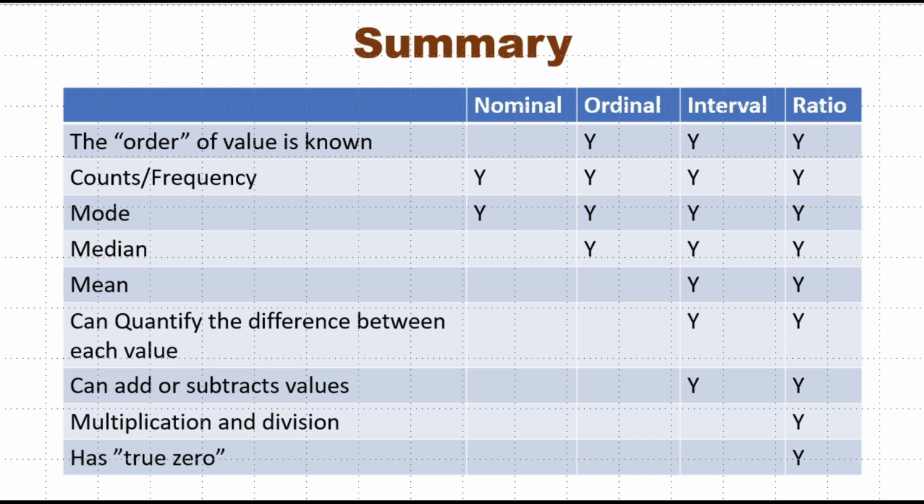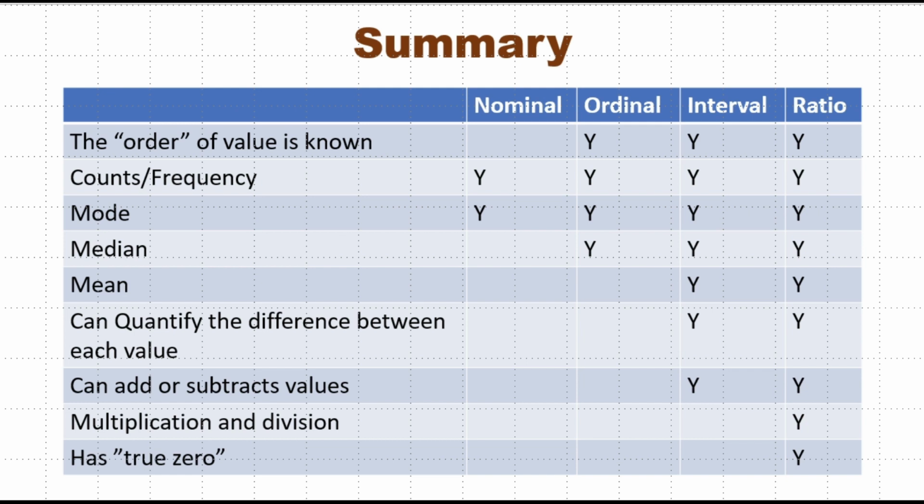Okay, so now coming to the first point in this table, which is the order of value is known. So as I told you, nominal scale is having no order. Okay, but ordinal, interval and ratio scale is. The next point is counts or frequency. So suppose if we have data in nominal form like gender, we have male and female. So yes, we can count number of males and females in our data. So we can count data in case of nominal scale.